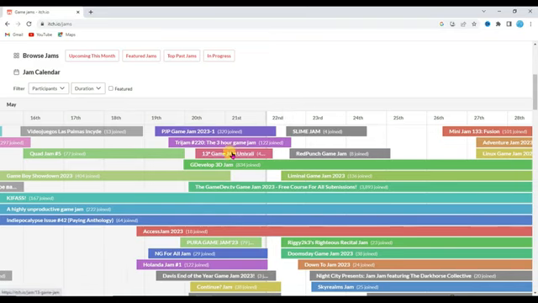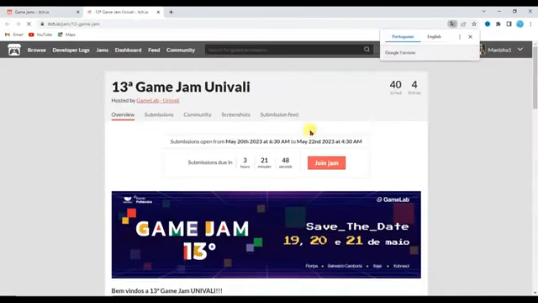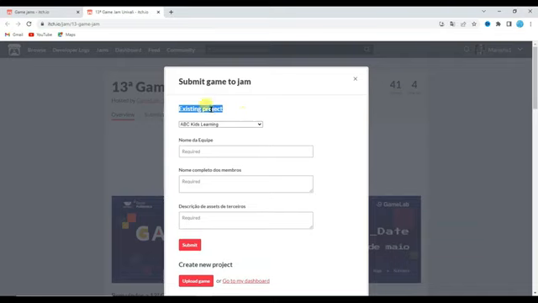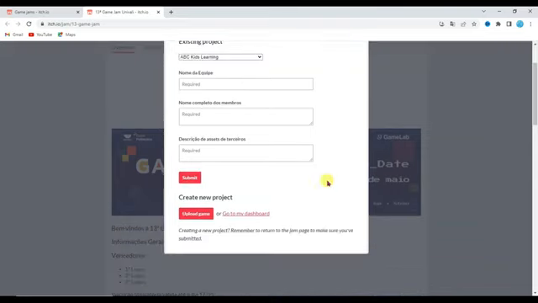Click here to open this jam. It will then take you to this page. Now click on the join jam button. Now click on the submit your project button. Here it is showing existing projects. If you have not uploaded your game on this website, then your game will not show here. First of all, you will have to upload your game on this website.